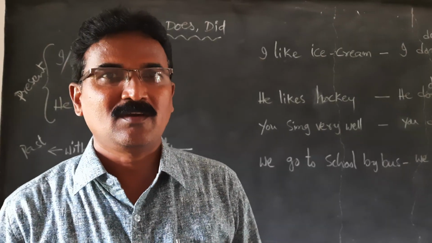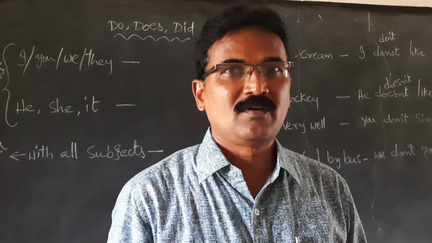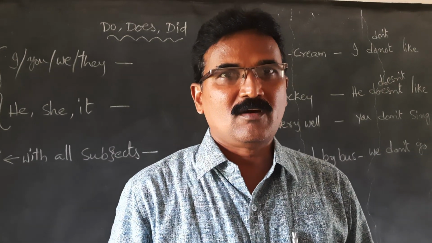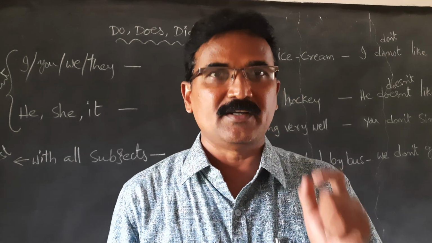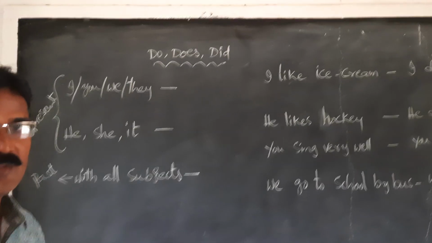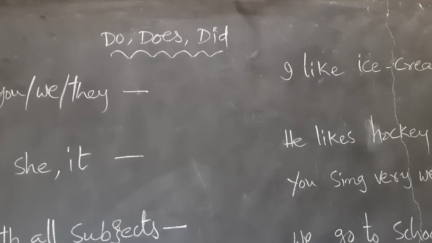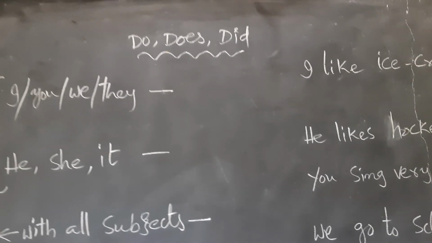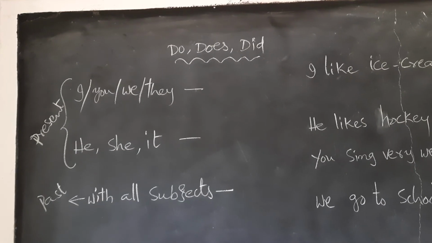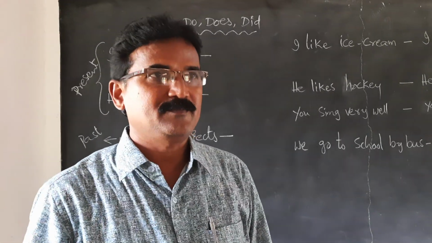Today, let us discuss a small, basic topic which will be useful for the beginners: do, does, and did. These are the verbs that are used for telling us to do. So, where do we use do, does, and did?